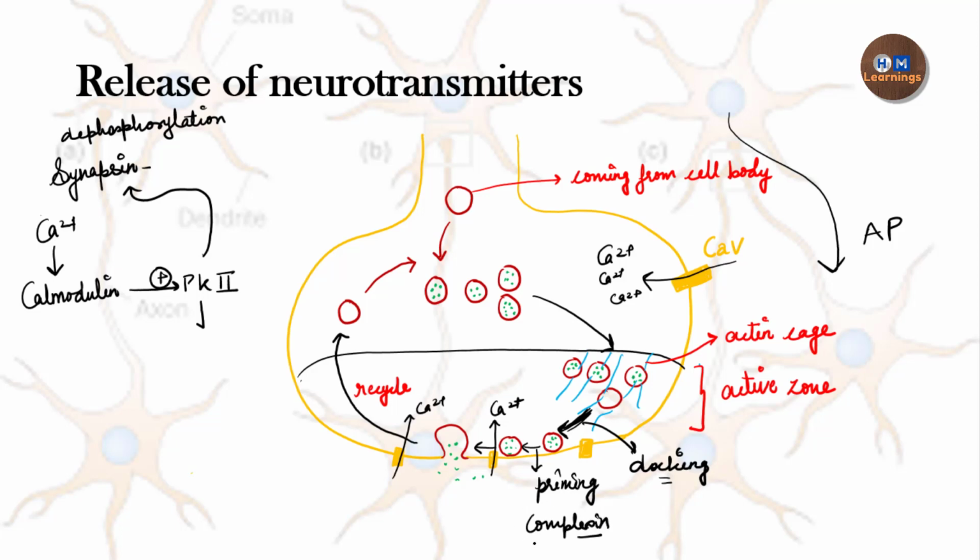The complexin is basically an inhibitor. But on the second influx of calcium ion, there is another protein called synaptotagmin. Synaptotagmin is a protein present on the vesicular membrane, and it has a calcium sensing domain. So it will sense calcium, and it will actually remove the complexin from the SNARE complex.